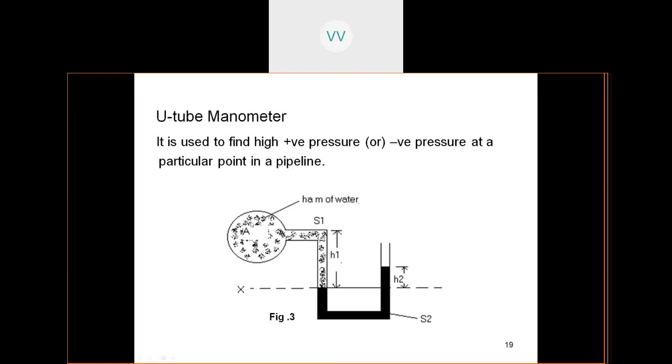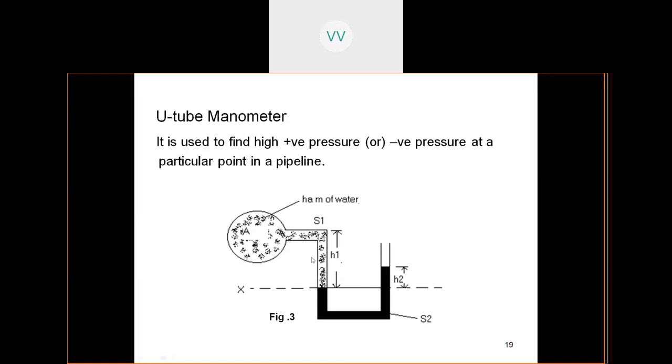So this is the pipeline, and HA is the HA meters of water of pressure existing inside the pipe. This pipe contains a liquid having a specific gravity S1, and the manometric liquid has a specific gravity of S2.